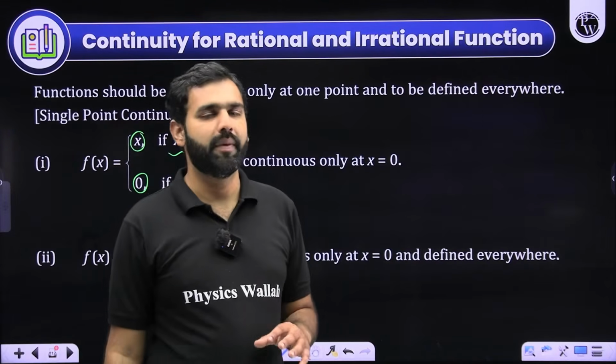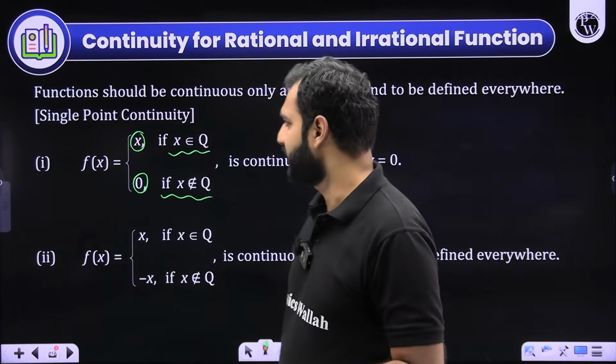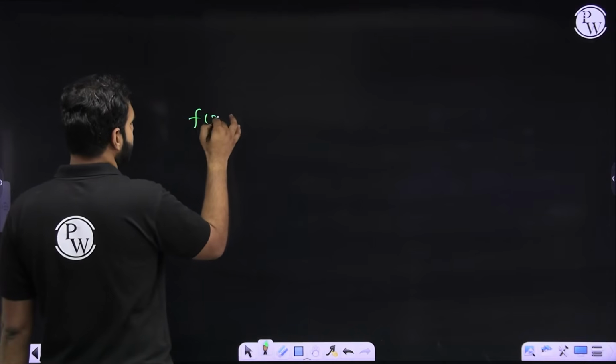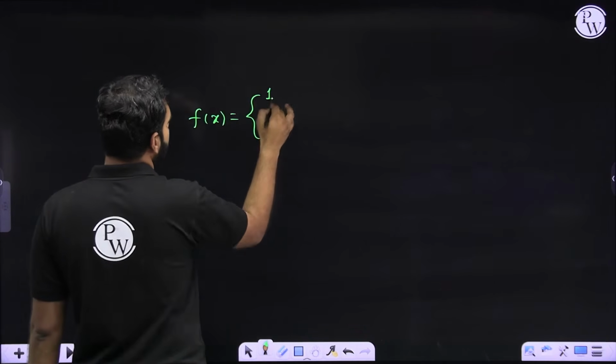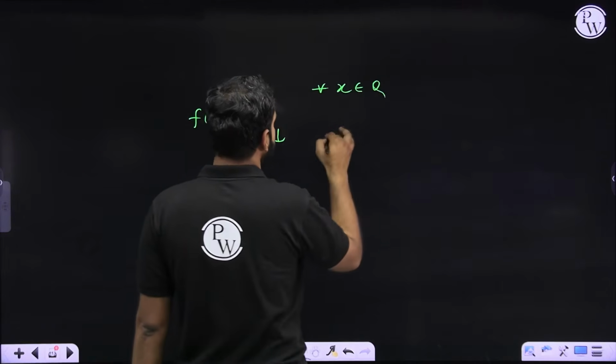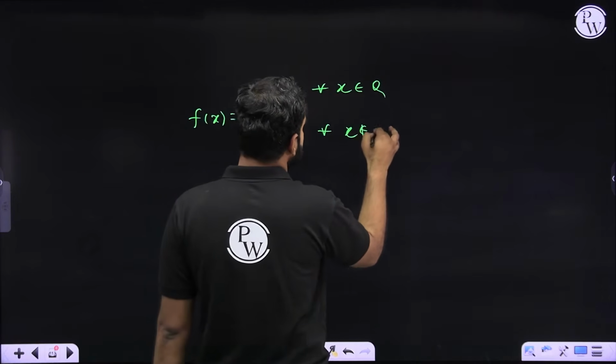Are you able to imagine its graph? I'll take another example. Let's say f of x is defined as 1 and minus 1. It is 1 whenever x is rational and it is minus 1 whenever x is irrational.